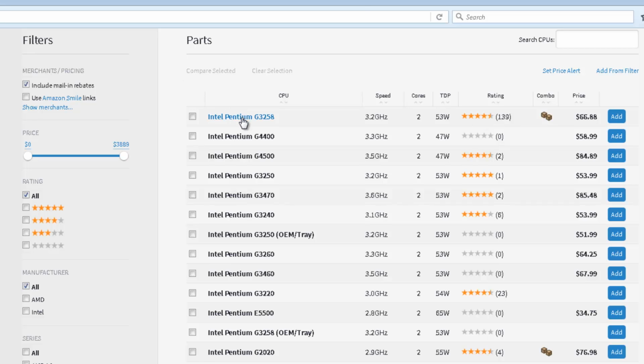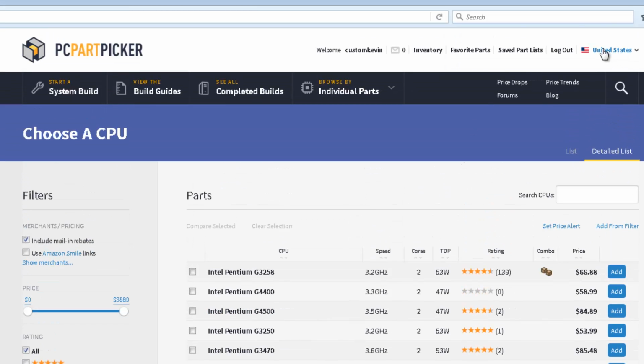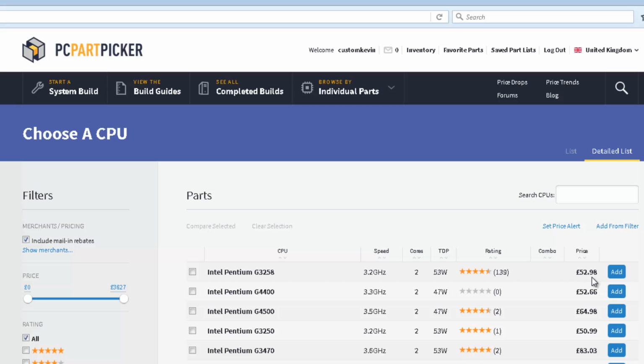If you just click in here, this is the one I'm going to use because it is reasonably priced at $67. Now I'm on the United States version of this, but you can be in the United Kingdom, like so, and it'll just change the price. Basically, it's the same site, and there are other regions there as well. So wherever you're from, just plug that in there.